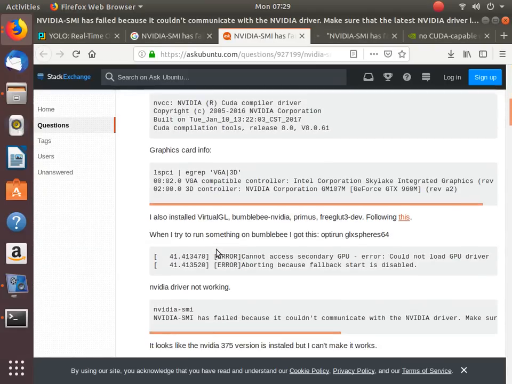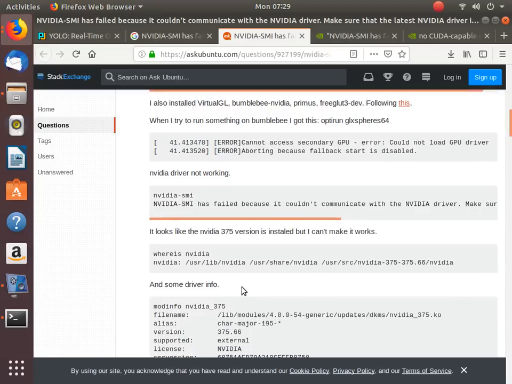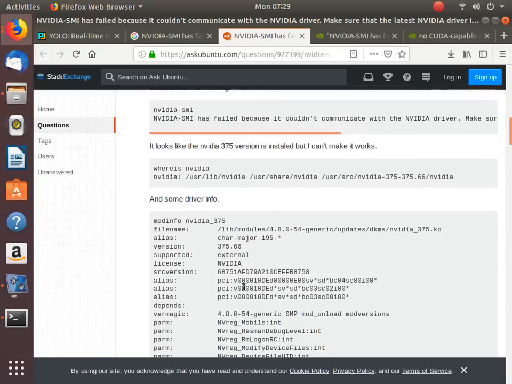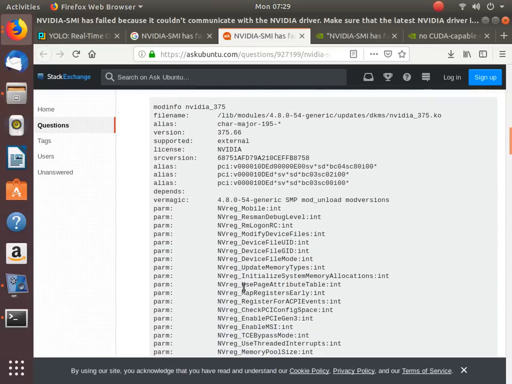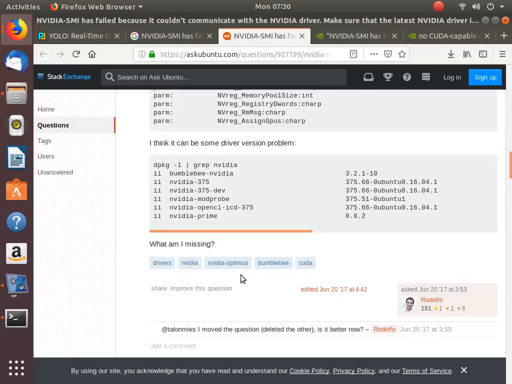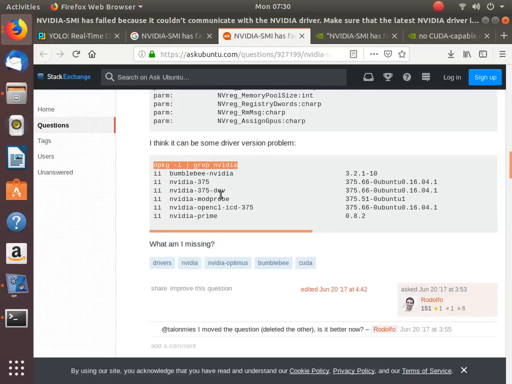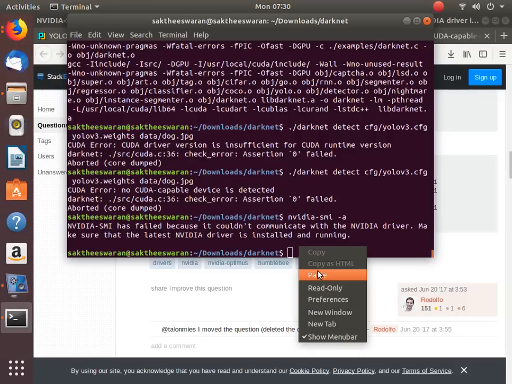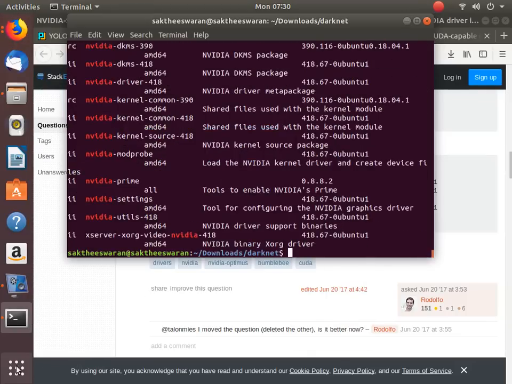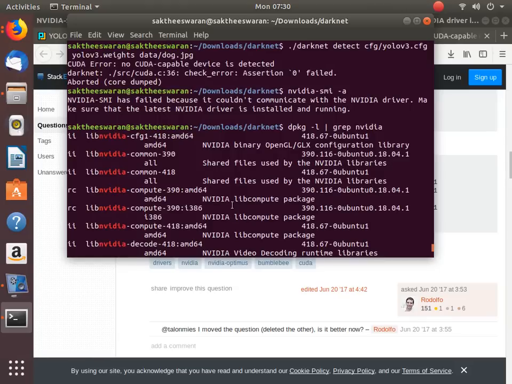So what I have to do is, where is the NVIDIA modinfo? Okay, dpkg -l | grep nvidia, which would take us to the latest driver list. So 418.67, and everything has to be correct. Modprobe has to be corrected.